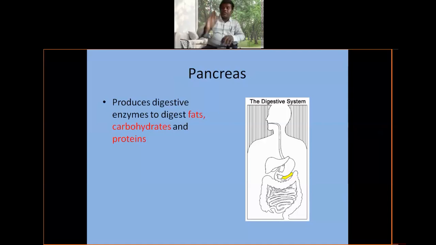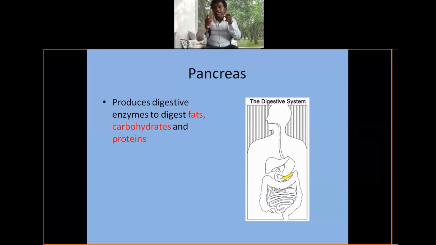The pancreas is a mixed gland. Why? Because it contains duct and ductless parts. The ductless part secretes hormones, and the duct part secretes the digestive enzymes.